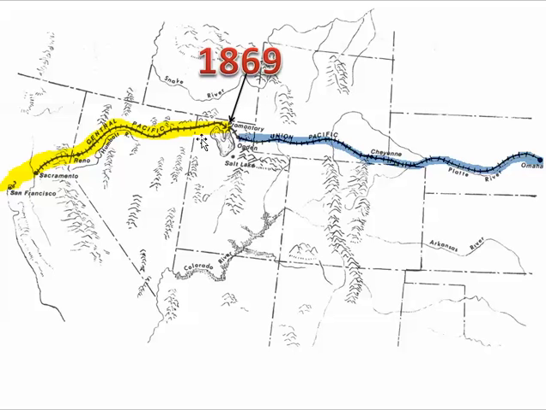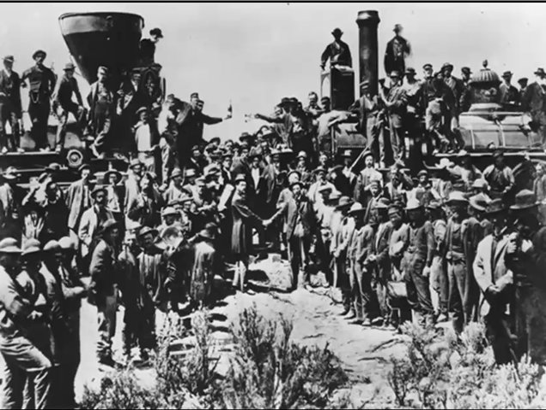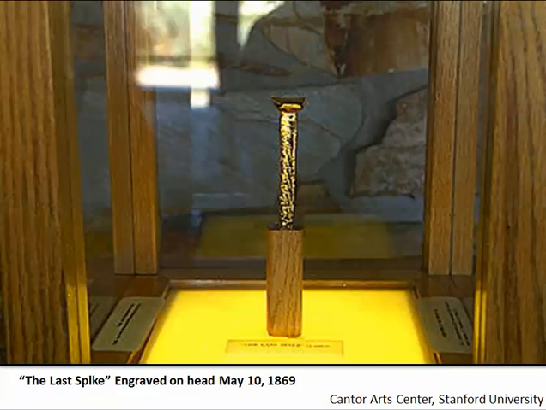And at that place there's a ceremony where the railroads were connected, the first Transcontinental Railroad, and everybody got together toasting to it, and the men even drove a golden spike where the railroads met, this one here, and at the top is inscribed the last spike, and on the sides are the names of the people who were involved in making this happen.